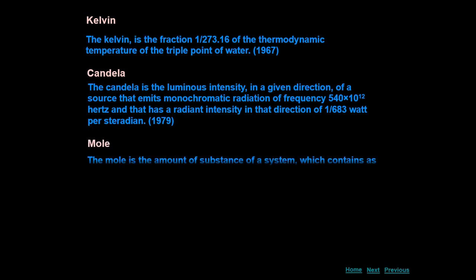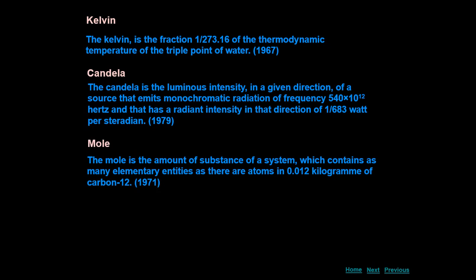Next is mole. The mole is the amount of substance of a system which contains as many elementary entities as there are atoms in 0.012 kilogram of carbon-12. This definition you might have already discussed in chemistry. So 1 mole is the amount of substance of a system which contains as many elementary entities as there are atoms in 12 gram of C12 atom.